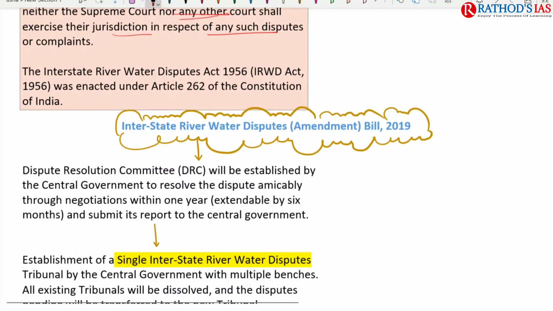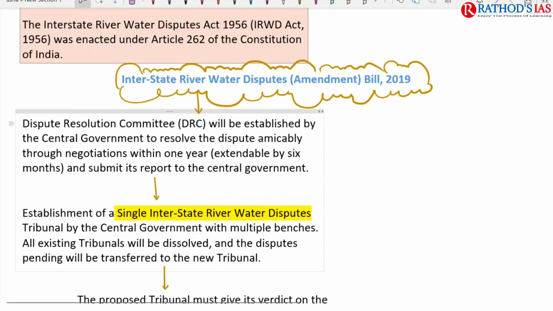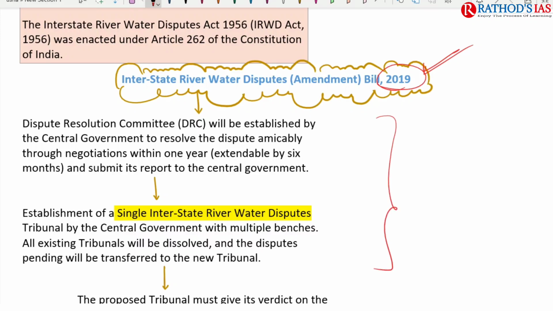Here you have to focus on one important act of 1956, the Interstate River Water Disputes Act, which mainly relates to Article 262 of our Indian Constitution. And recently, in 2019, we came up with a bill, the Interstate River Water Disputes Amendment Bill. So here you have to see some provisions of this bill.